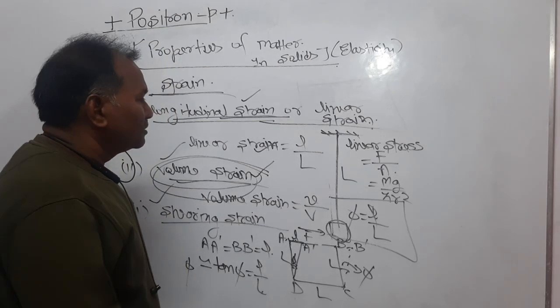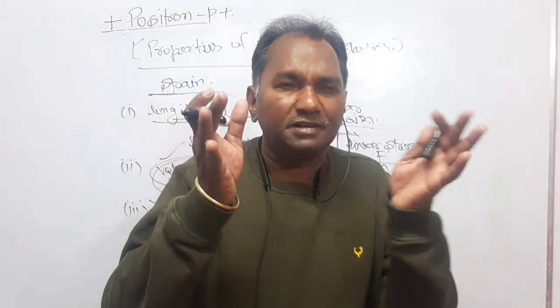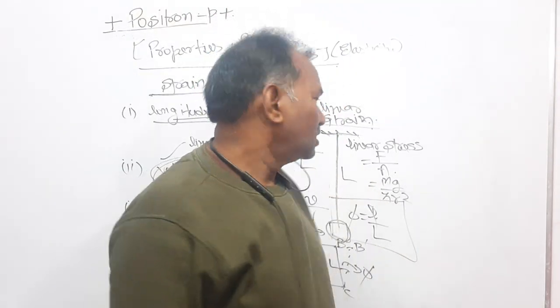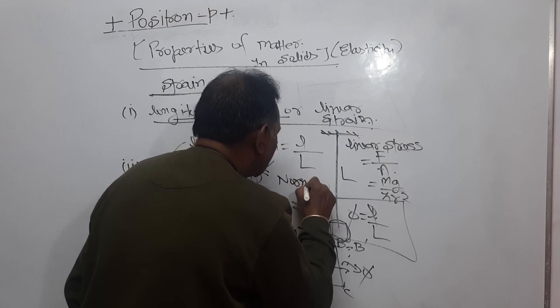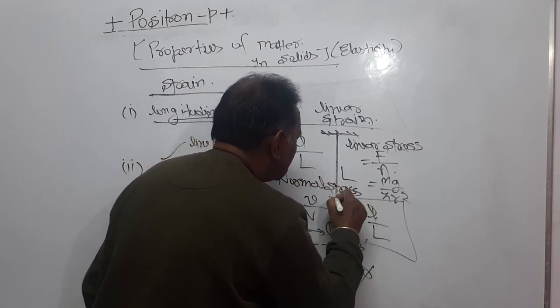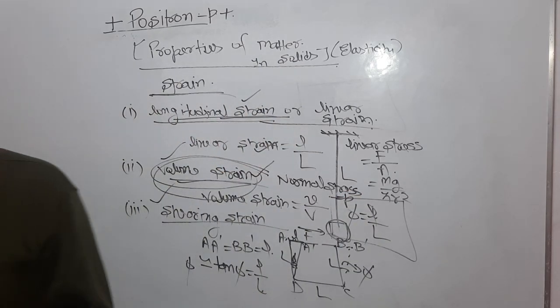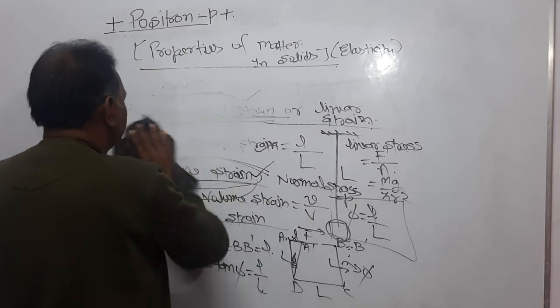Now, dear students, for volume strain, I have said that a block, a cube we have considered, and high pressure is applied on it. So it is called normal stress, and that is expressed by P. And the third one is...